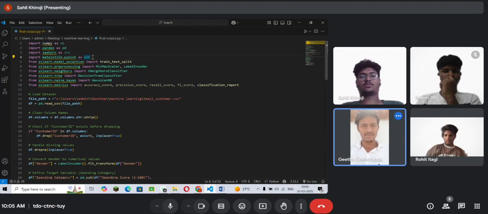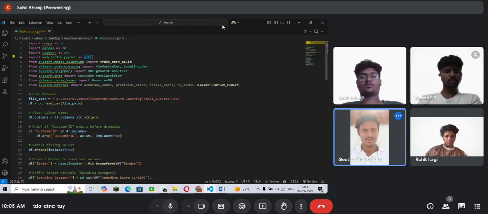In the next line, from sklearn.neighbors import KNeighborsClassifier. Here it imports the k nearest neighbors classification algorithm, also called KNN. Next line, from sklearn.tree import DecisionTreeClassifier. Here it imports the decision tree classification model. And next, from sklearn.naive_bayes import GaussianNB. Here GaussianNB imports the Gaussian naive Bayes classifier.